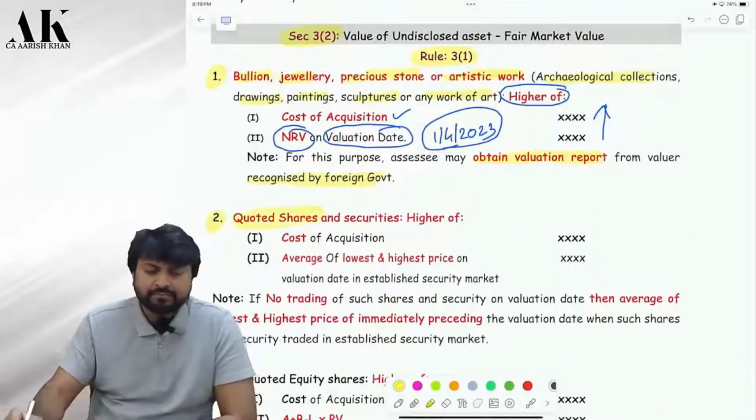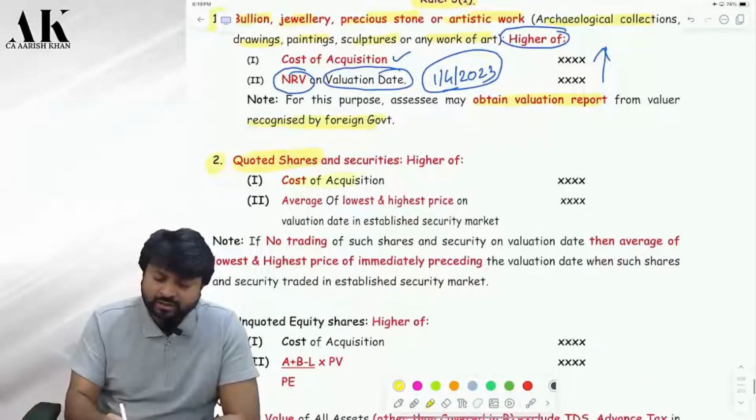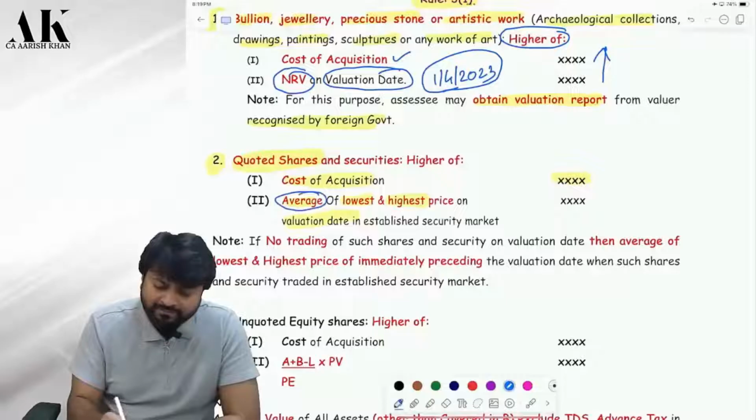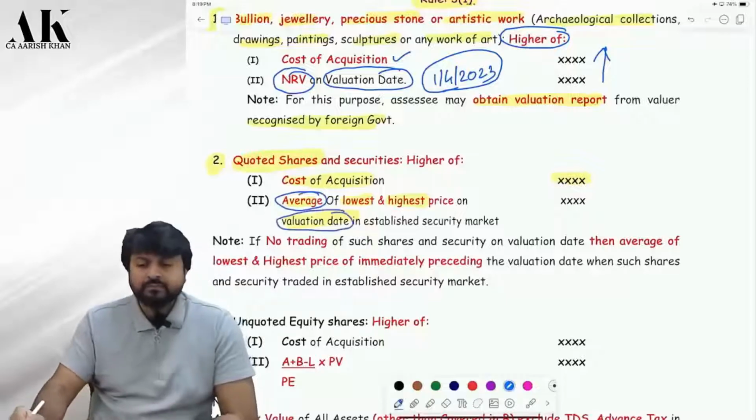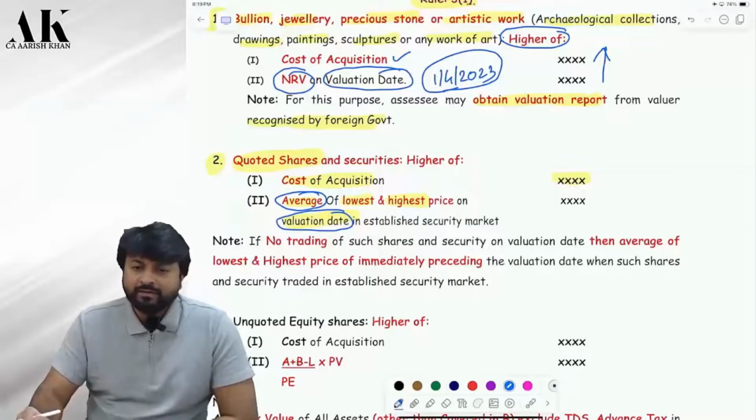Now, suppose you have quoted shares. You have bought shares of Apple, but you have not disclosed. Should you disclose? Yes, in ITR I have to disclose. So then you have to consider the cost of acquisition, compare with the average of the lowest and the highest price on valuation date. What you are supposed to take? Average of the lowest and the highest price on which date? Valuation date.